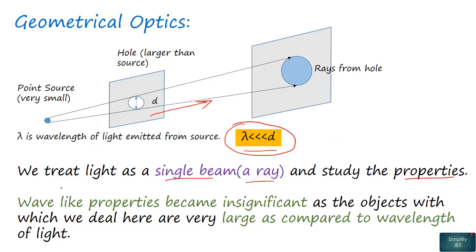In this case, the wave-like properties become insignificant only because the dimension of the hole or the opening is very large as compared to the wavelength of the light. So whenever the wavelength of the light is very small as compared to the dimension of the objects, we will use the geometrical optics approach.